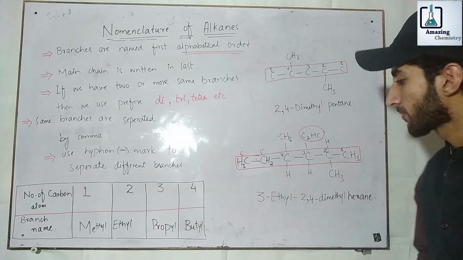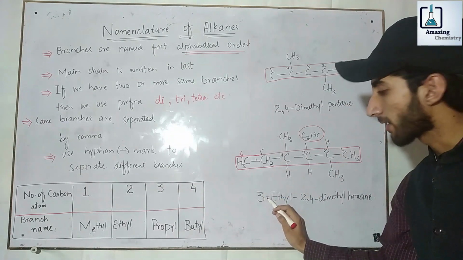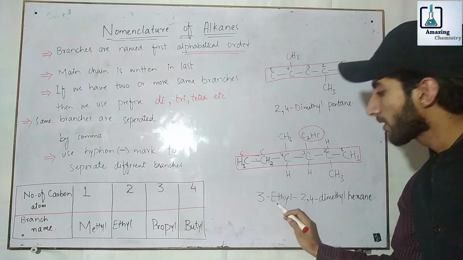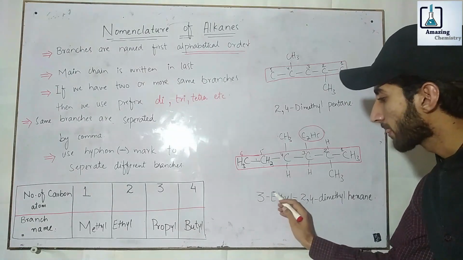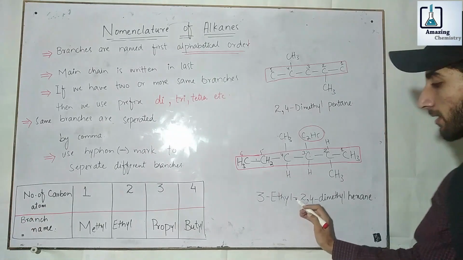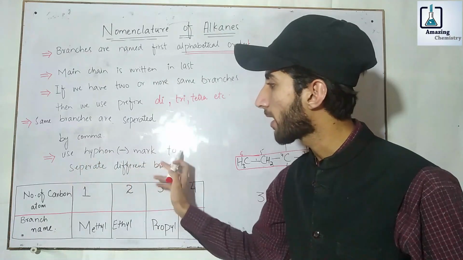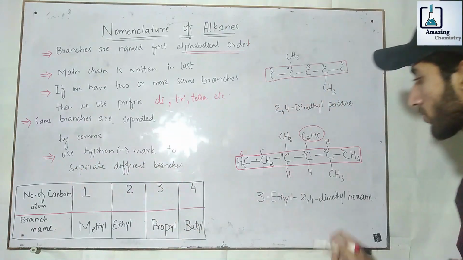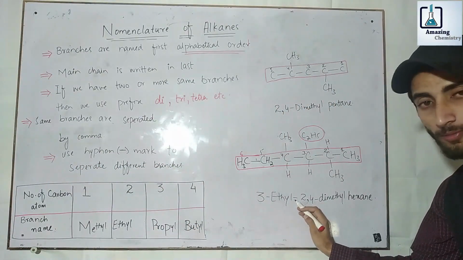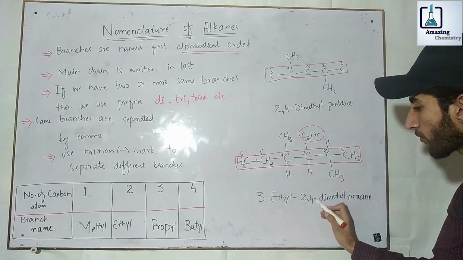branch is attached. So after writing 3, we use a hyphen mark to separate the number from the branch. Then we write ethyl, then again a hyphen mark to separate different branches, as I told you earlier. Then we write 2, 4.